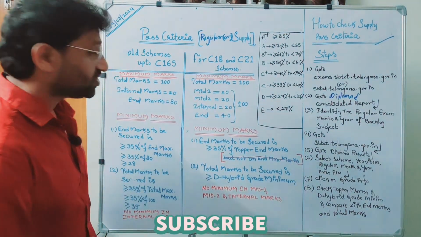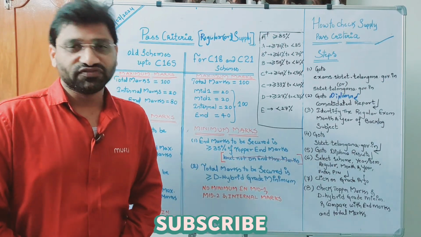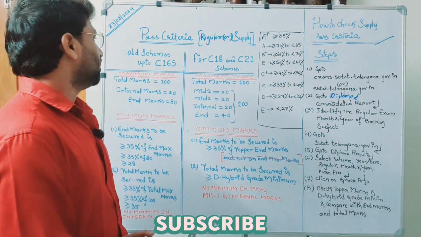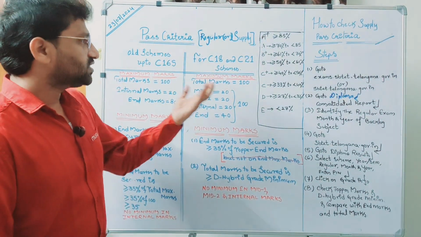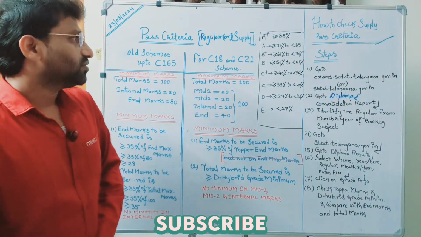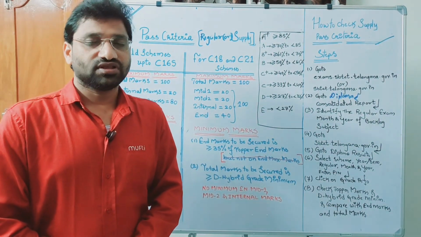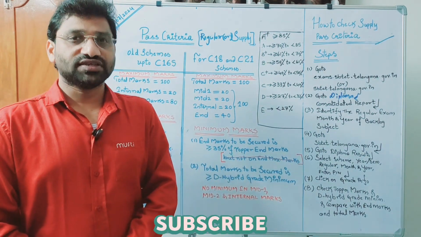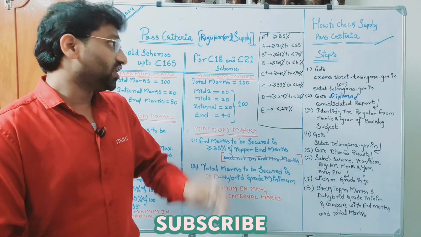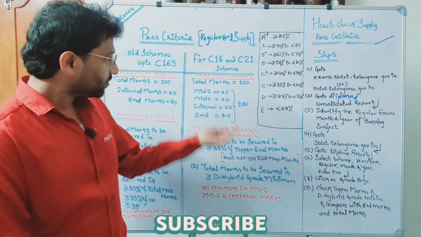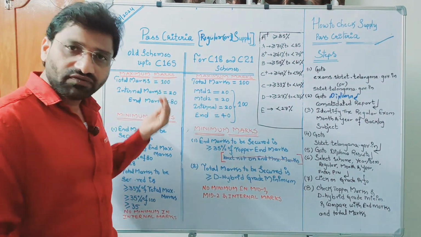Now today's date is 23rd July 2024 and it is Tuesday. Now, before we discuss the result status of regular or supplementary subjects in terms of C18 and C21 scheme, let's go back once and see what was there earlier.